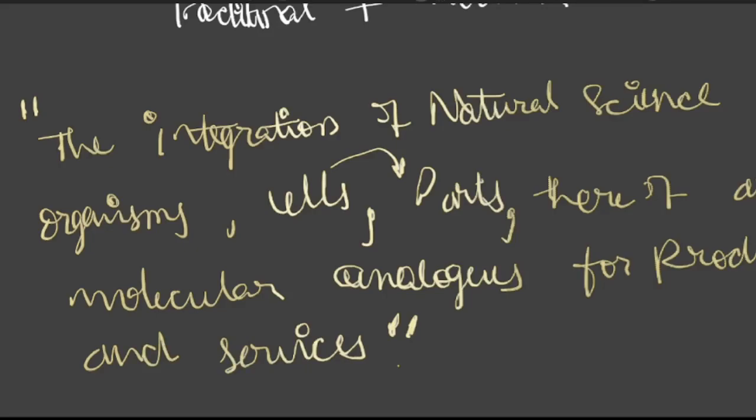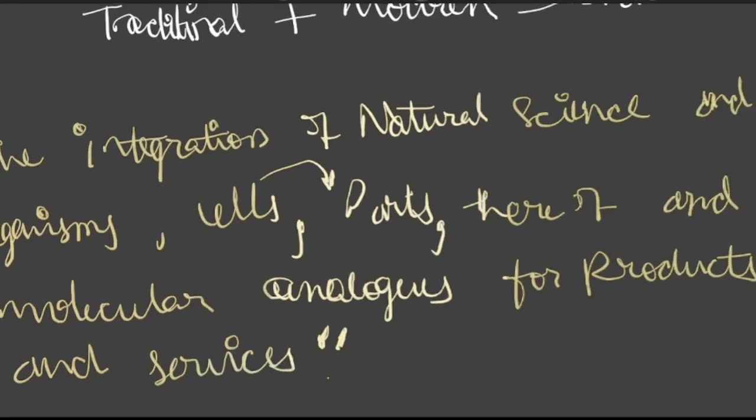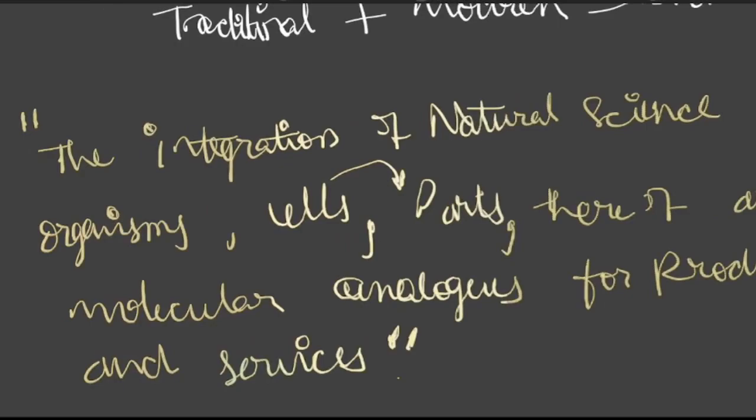See this now. The integration of natural science and organisms, their cells, cell parts and molecular analogs for products and services is termed as biotechnology.